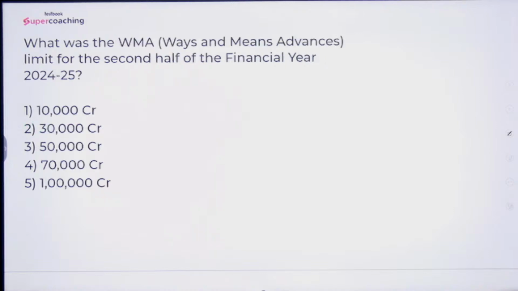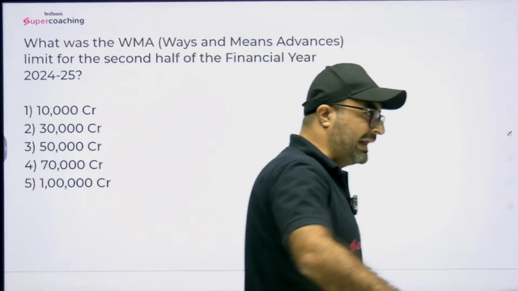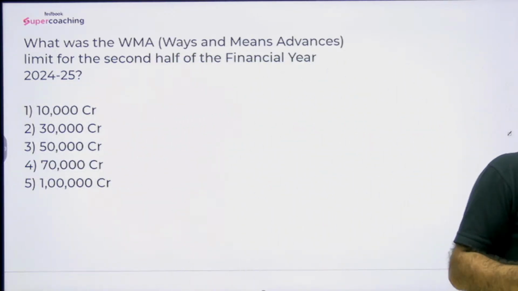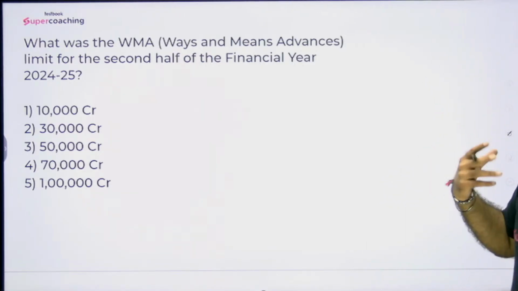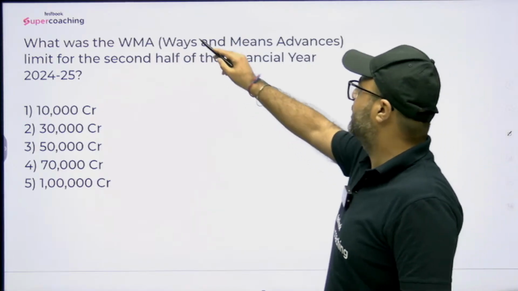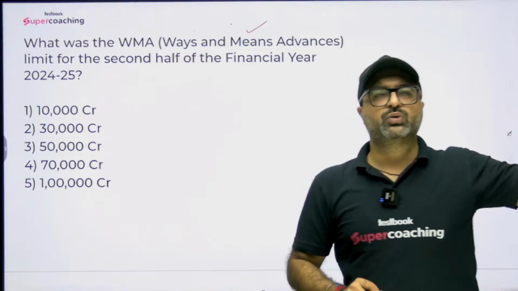Moving on to the next question, which is a really very important question. The question is related to current affairs, but you can answer this current affairs question only if you are aware of the concept of what WMA is. You might have heard about Ways and Means Advances. Actually, what does it mean? I will jump to the RBI functions.